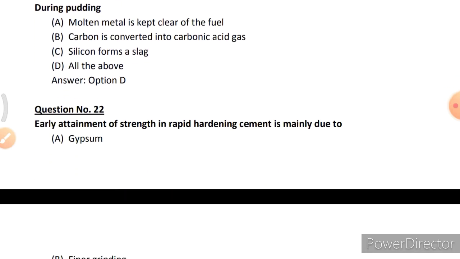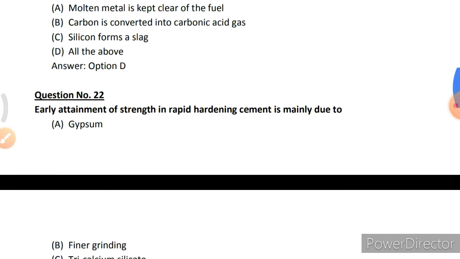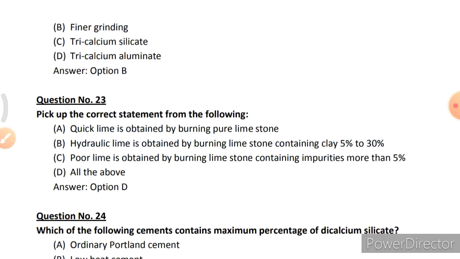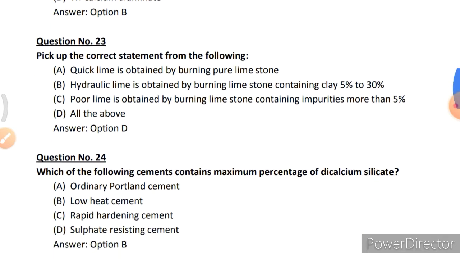Early attainment of a strength in a rapid hardening cement is mainly due to option B, finer grinding. Pick up the correct statement from the following. Quicklime is obtained by burning pure limestone. Hydraulic lime is obtained by burning limestone containing clay up to 5 to 30%. Poor lime is obtained by burning limestone containing impurities more than 5%. All the above. So correct is all the above.